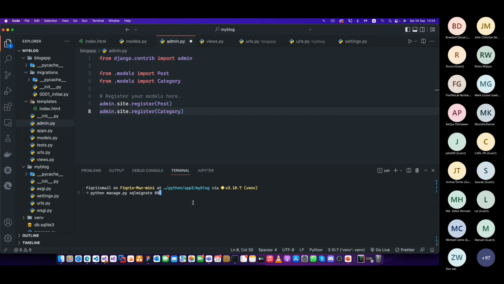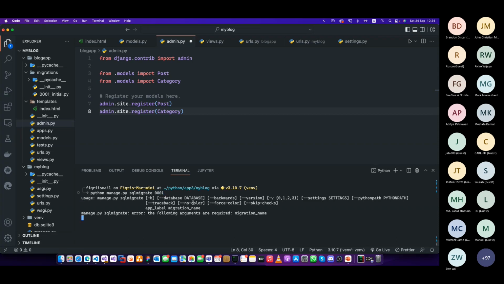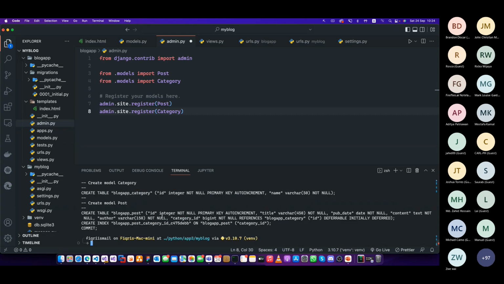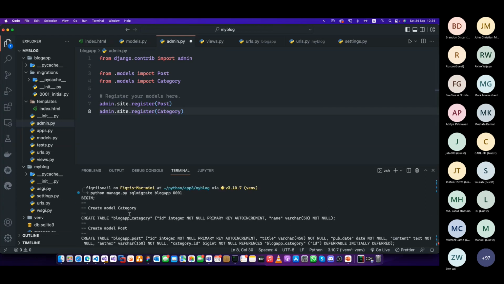You can say 0001 and enter. Migration name, blog app 0001. Now the migrations will be created for you. You will see all the create table statements. It will be executed. Now we have created these migrations.